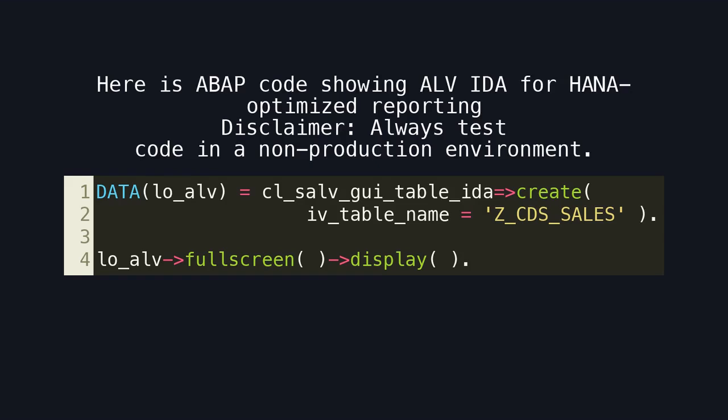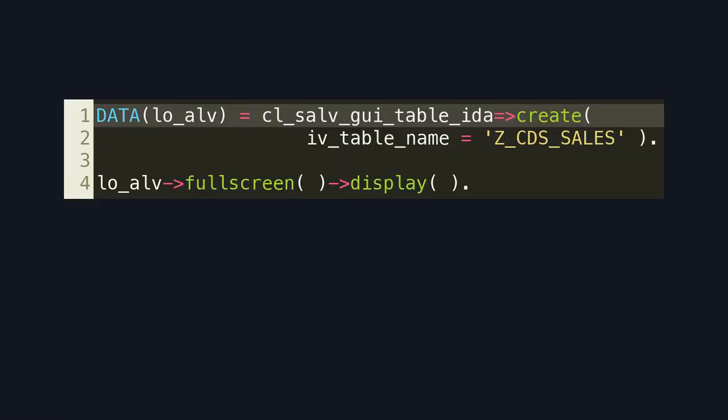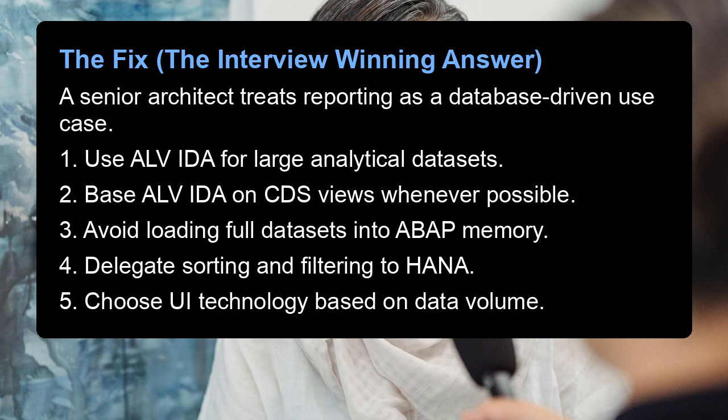Here is ABAP code showing ALV IDA for HANA-optimized reporting. Disclaimer: always test code in a non-production environment. Here is the ALV IDA factory call. Data is fetched lazily from HANA only when the user scrolls or filters. The fix, the interview-winning answer.